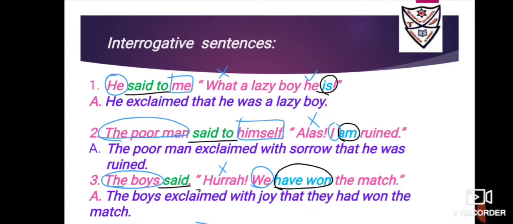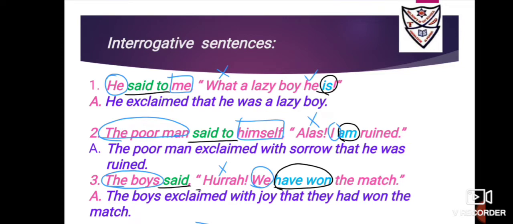Now there is no nearness. It is a kind of statement called exclamation. "Alas" is the interjection used, I will cut it. Now this interjection is used whenever there is something very sad. So you can write, the poor man exclaimed with sorrow that he was ruined.